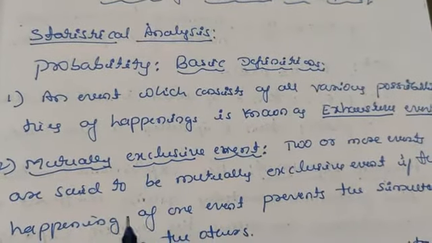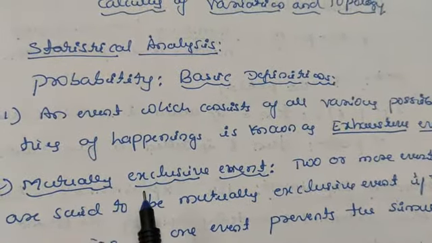Let us take one more definition: mutually exclusive event. Two or more events are said to be mutually exclusive if the happening of one event prevents the simultaneous happening of the others. Here also we can take the same example. In tossing a coin, getting head and tail are mutually exclusive. If we get a head, we cannot get a tail.